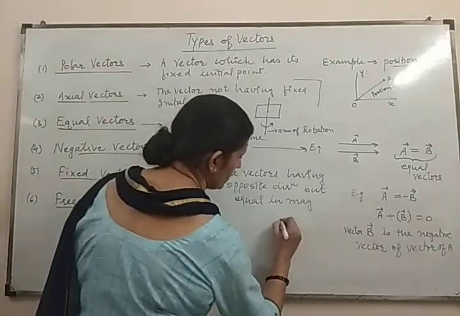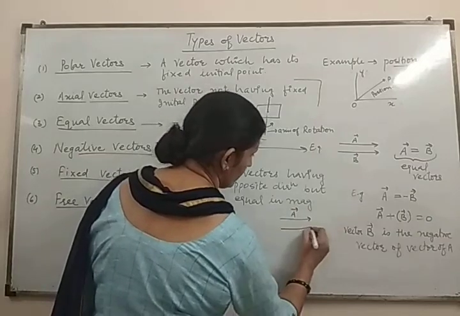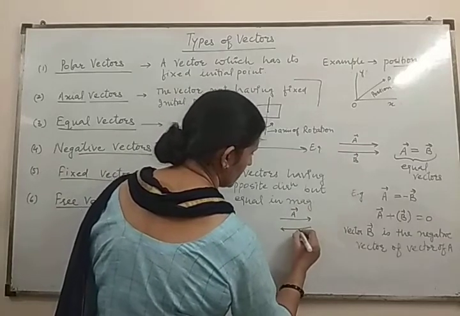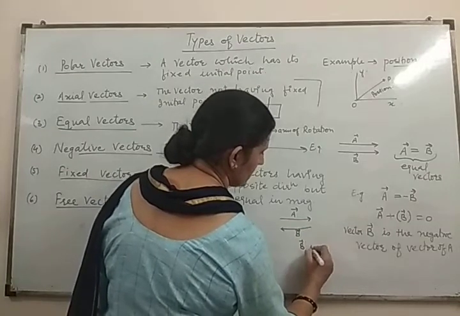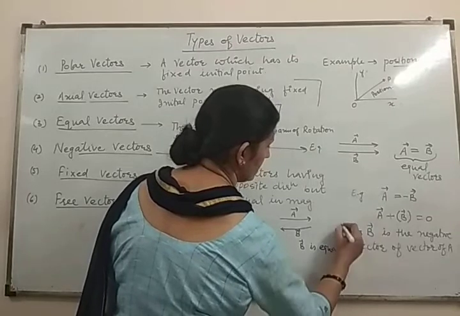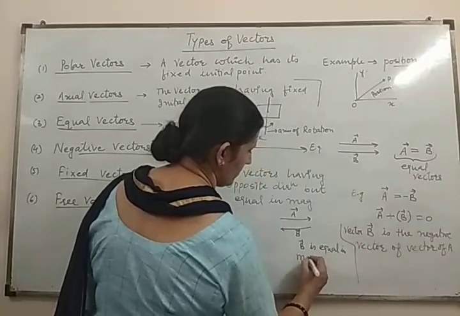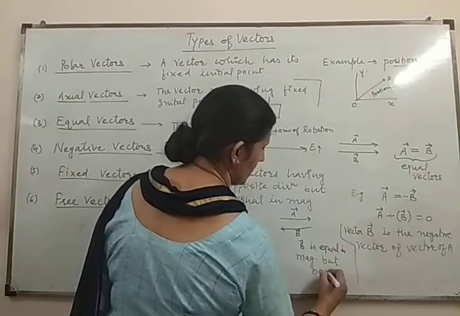How will you represent this? This is vector A and this is vector B. Vector B is equal in magnitude but opposite in direction.